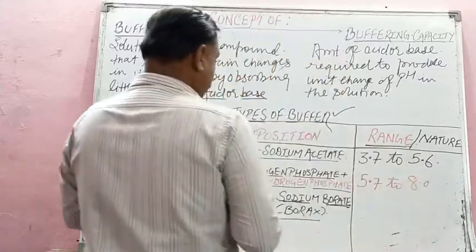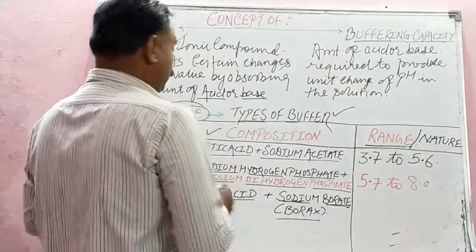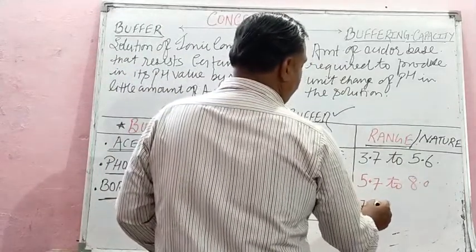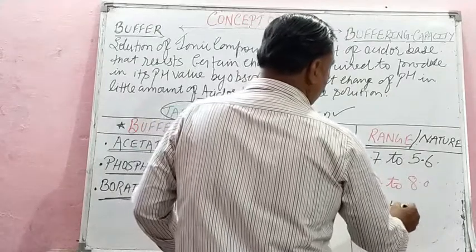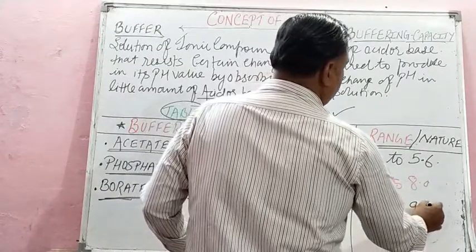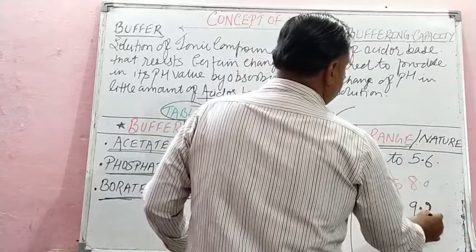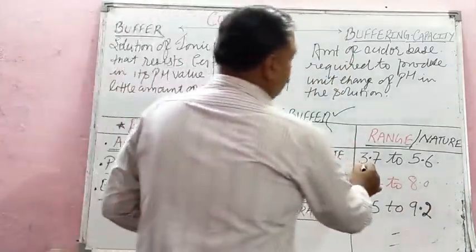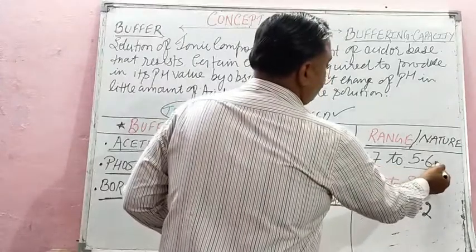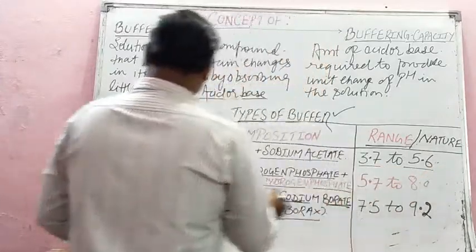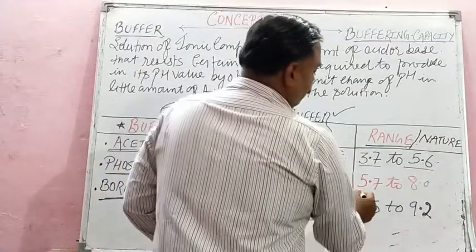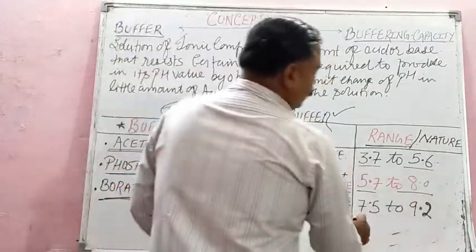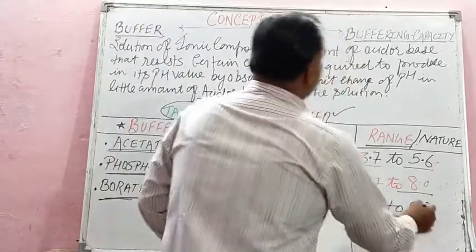The last one, borate, is near about 8, that is 7.5 to 9.2. This is the range of an ideal buffer. Acetate 3.7 to 5.6, and after this the number starts: phosphate buffer 5.7 to 8, and borate buffer 7.5 to 9.2.